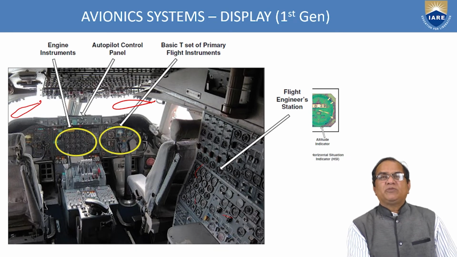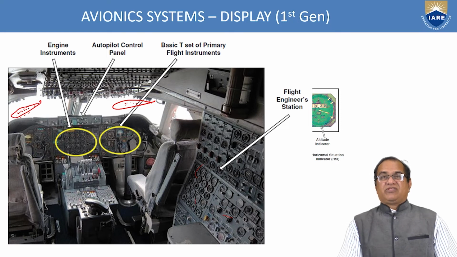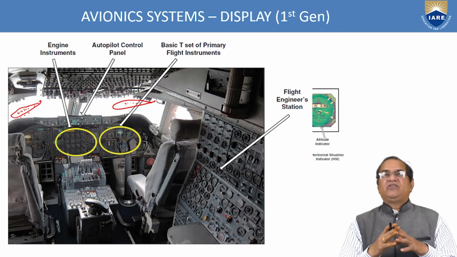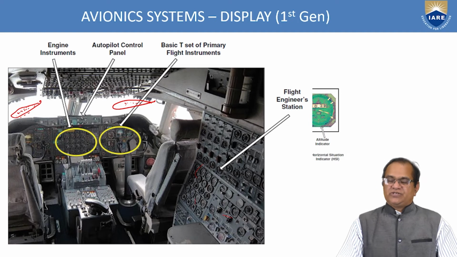So both pilots need not look below. Every piece of data will be shown here in a glass. So they can take decisions and monitor things by observing everything outside, and also monitor the things inside. That is why head-up displays were introduced.